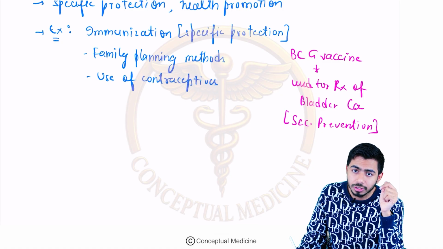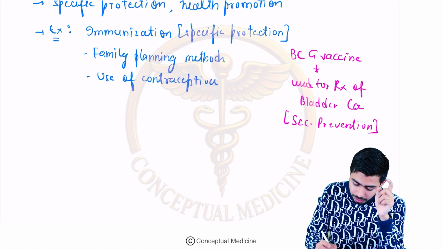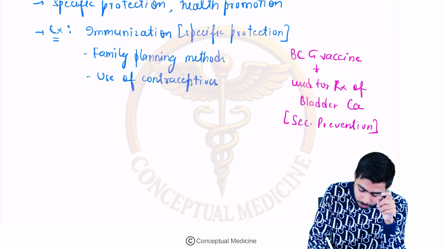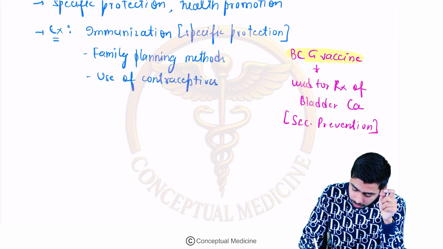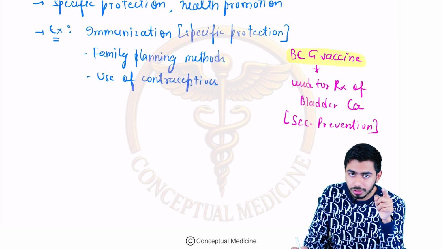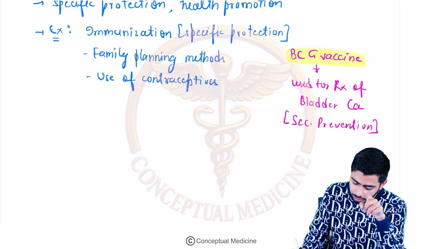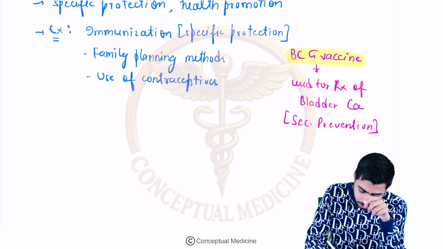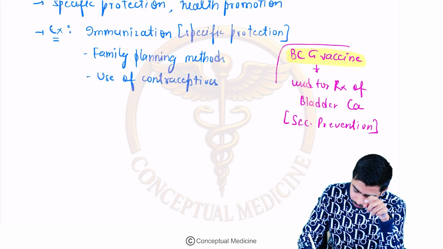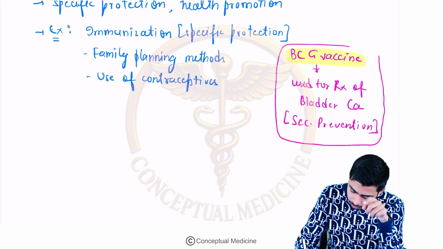Secondary level of prevention. So this is not the primary. That's why, if they are asking you about the BCG vaccine in the question, the answer changes in this case. That is the secondary prevention, not the primary one in this case, right? So I just highlighted this so that you are not falling into this trap.